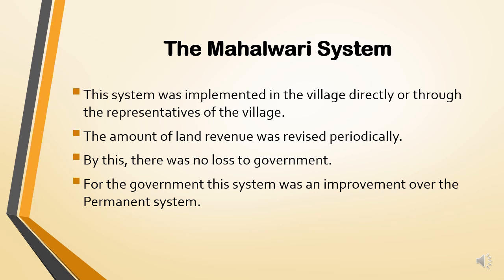Now, there was no system of zamindars or the cultivators or the farmers. The revenue was directly implemented on the village or through the village representatives who were representing a village in front of the government.